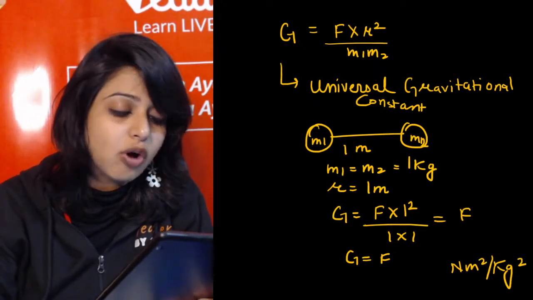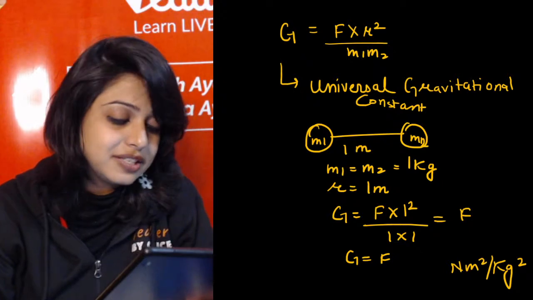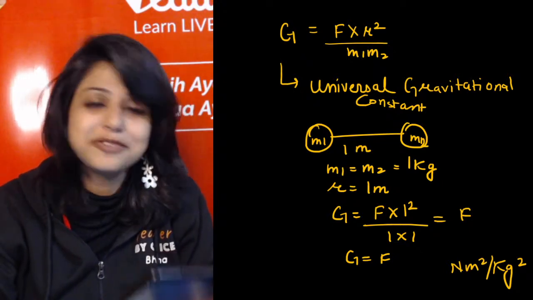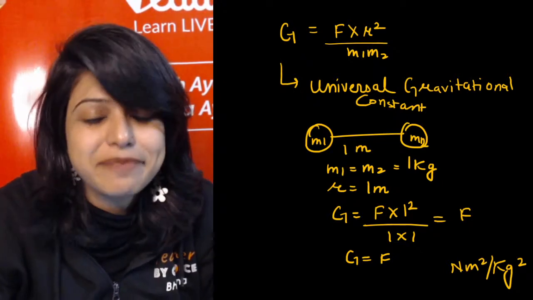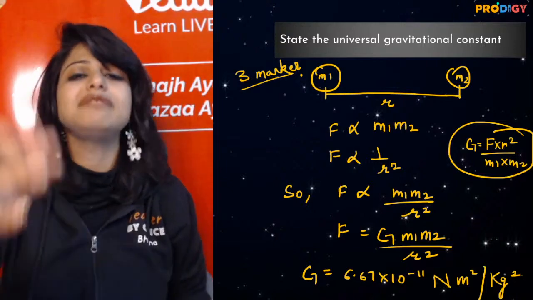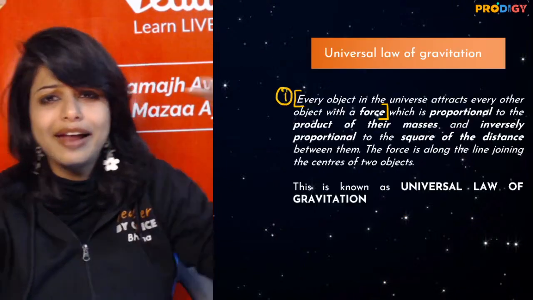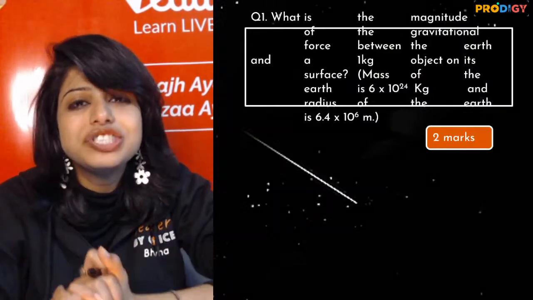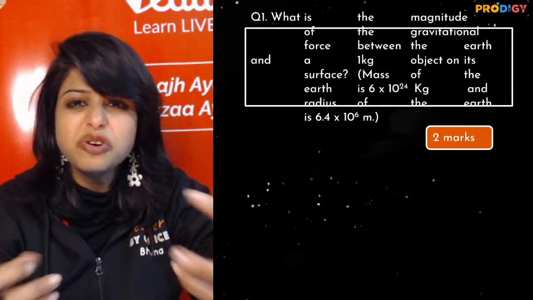Akshat, it is not constant small g. G is not small g. This question will not come in 5 marks. It may come up to 3 marks, but if it does come, then you know the answer, right? Let's go to the next one, which is my 2 marker numerical.